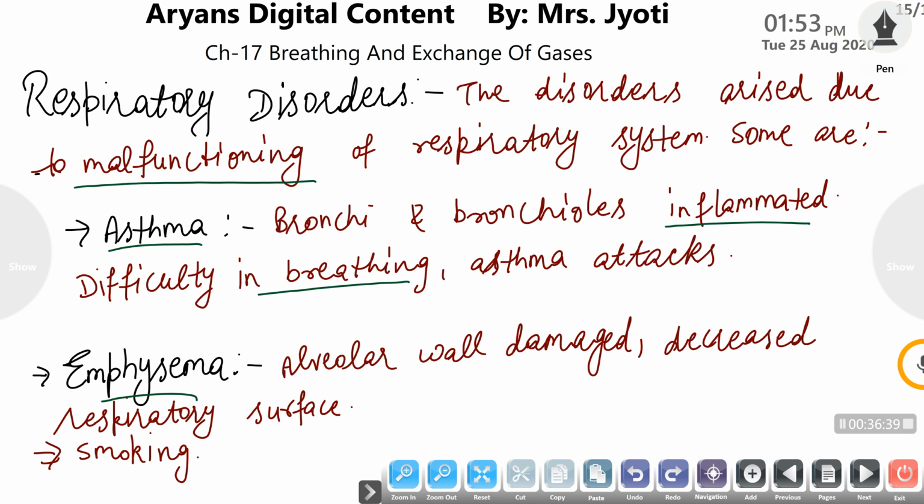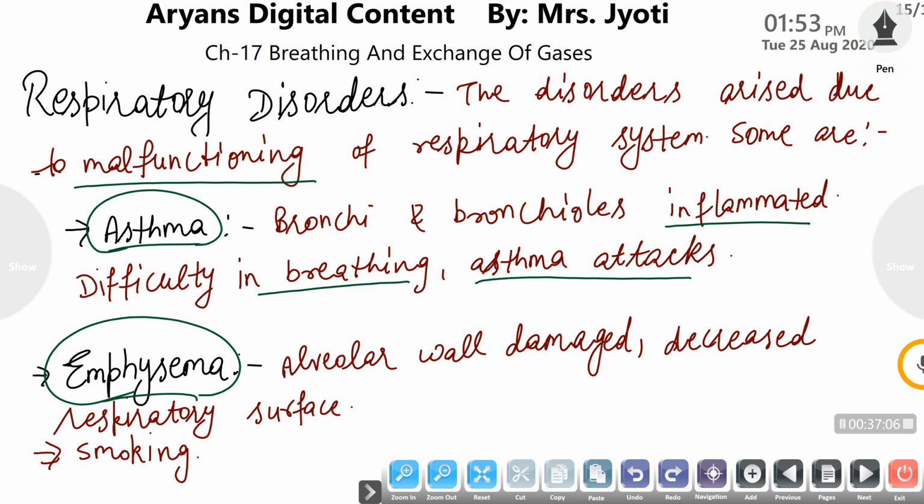If this difficulty increases to a much greater extent, then the patient faces asthma attacks, in which the patient faints. If the patient doesn't get treated at the proper time, he or she can also face coma or even death.